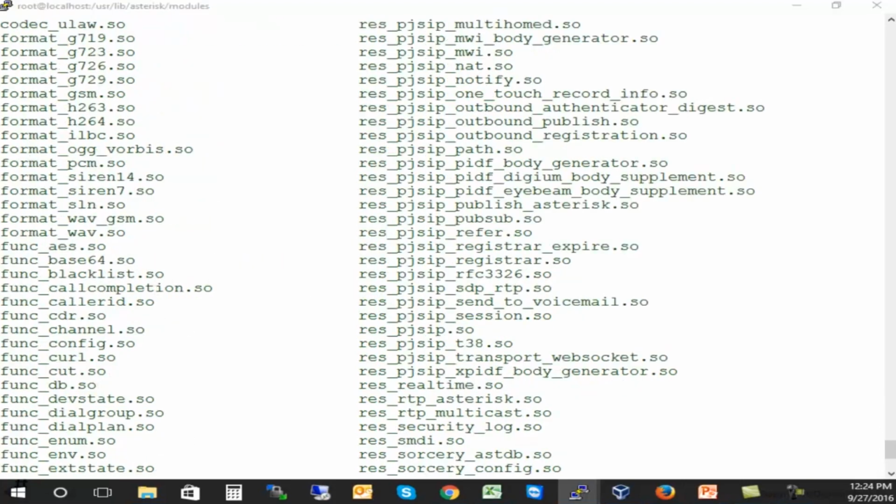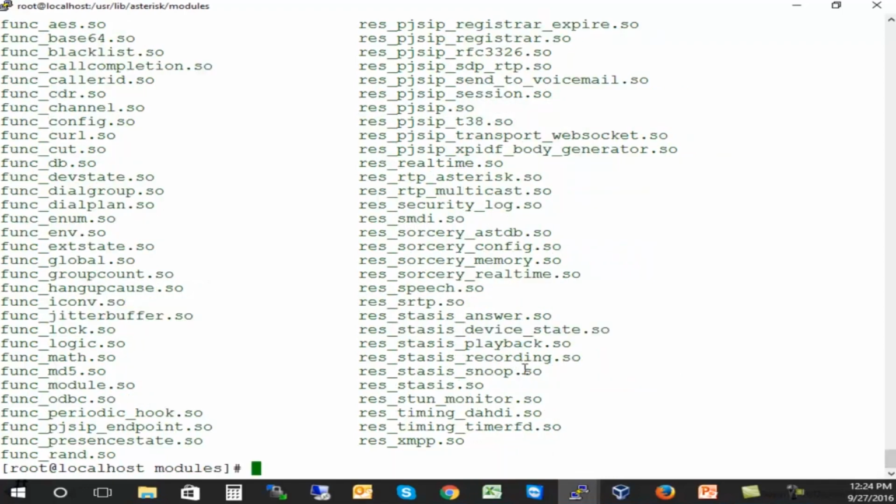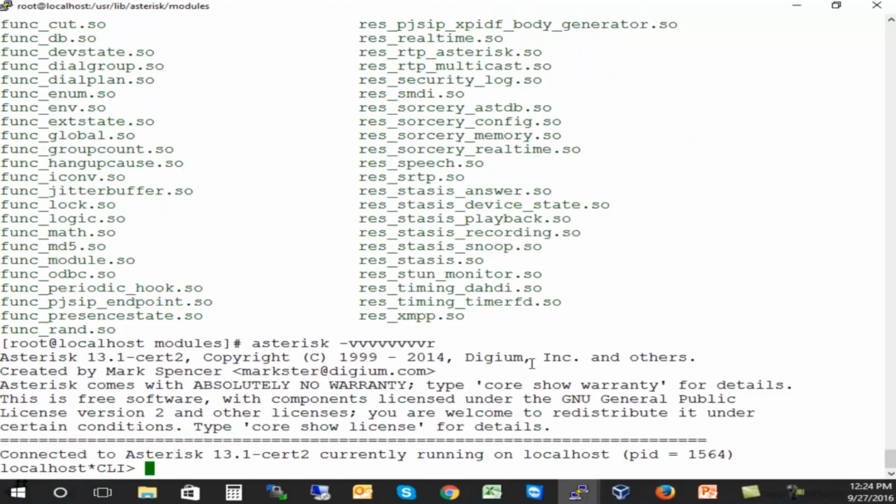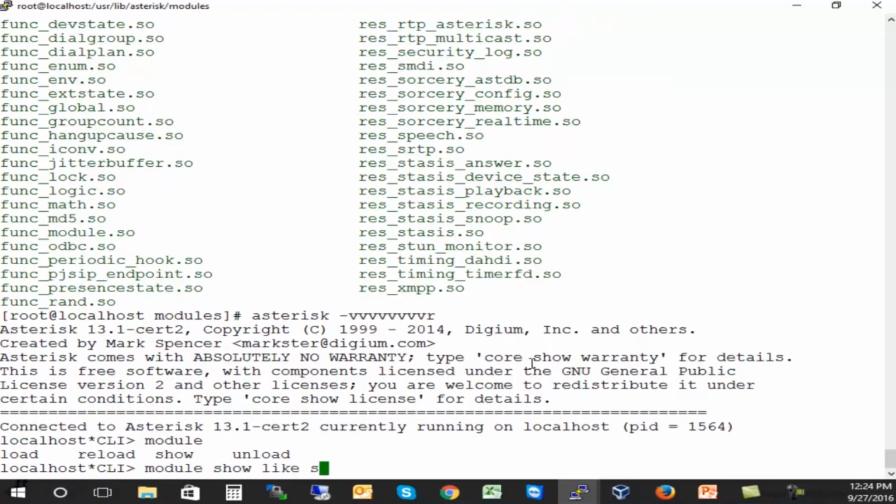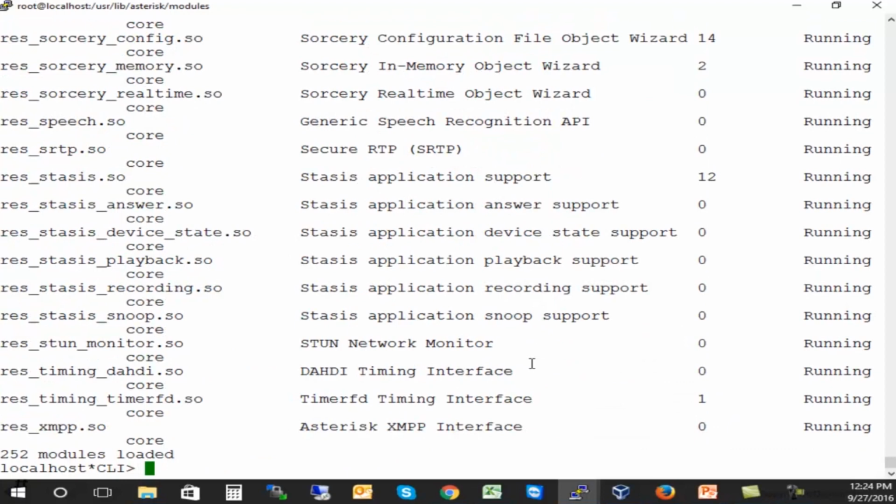You can also do that from the CLI, from the Asterisk command line interface. So you could do, if you do module show like so, it's going to show basically all the modules that it has in /usr/lib/asterisk because they are all shared objects. So that's why it's in match.